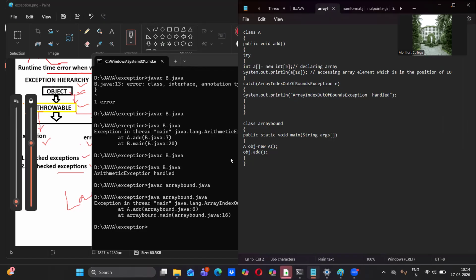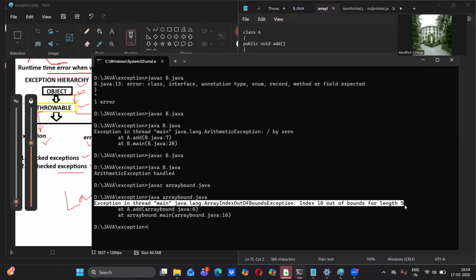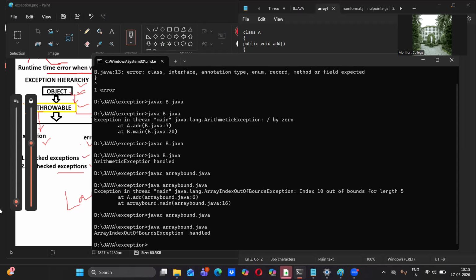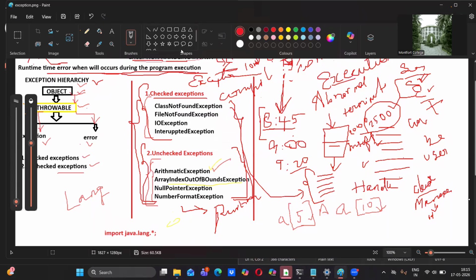So now we will execute this. The previous output, what did we get? The previous output we got was array index out of bound exception, index 10 out of bound for length 5. Now you see, let me compile this first, then execute it. So what we are getting is "array index out of bound exception handled". We handled that. Okay, the second one is over. Array index out of bound exception we handled.